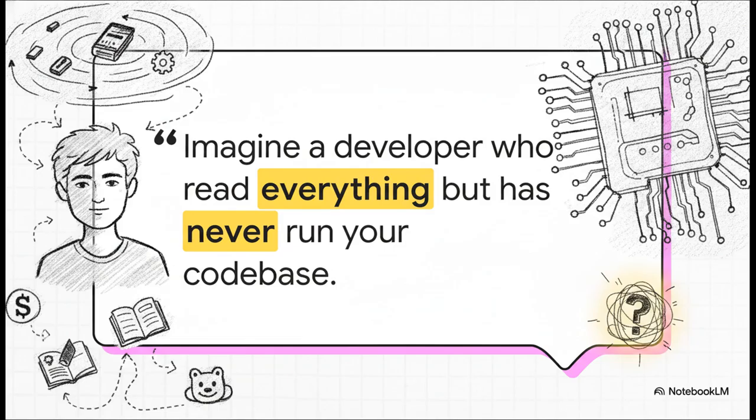Our source material has this absolutely brilliant analogy that hits the nail on the head. Imagine a developer who has read literally every Stack Overflow post, every documentation page, and every GitHub repo. But they've never actually run your specific code base. They don't know your internal APIs, and they literally can't check if what they're saying is true right now. Guys, that is exactly who you're collaborating with when you use AI. It can write beautiful, fluent code for a real API that simply doesn't exist.